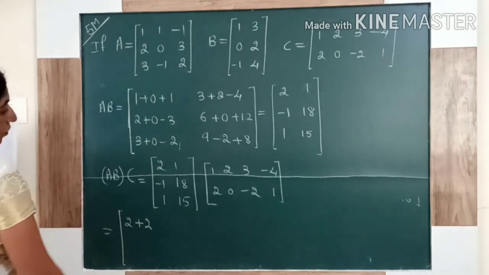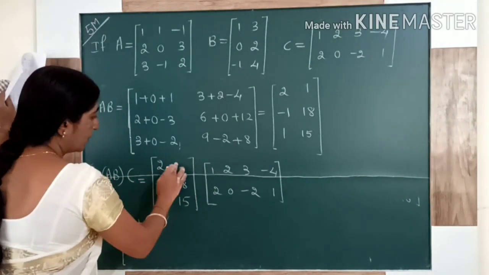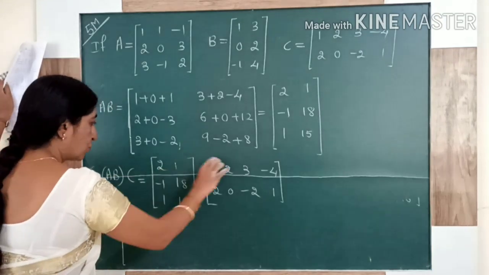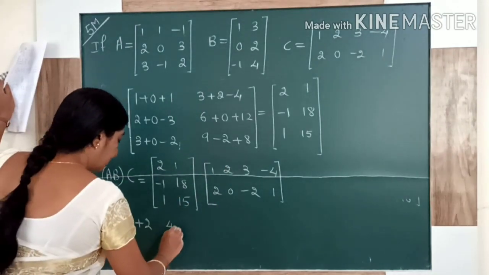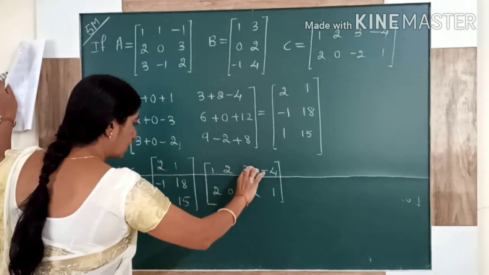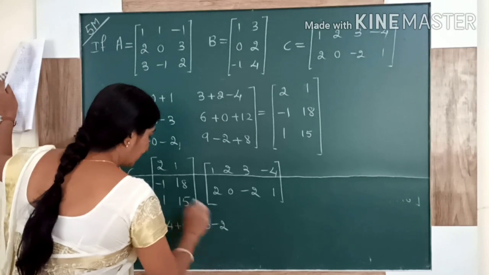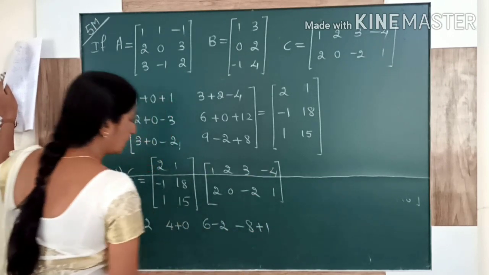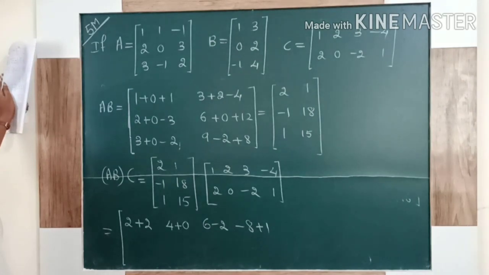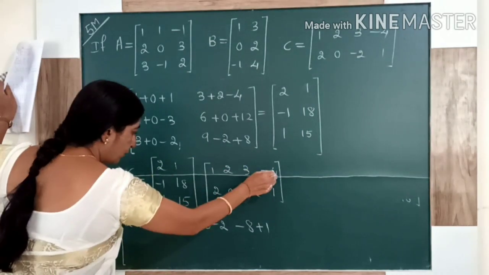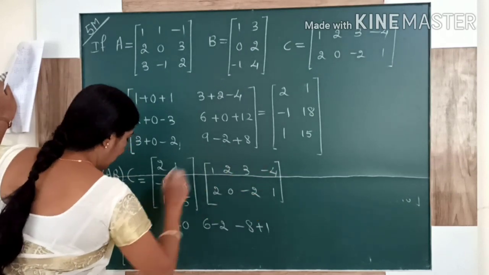First row with first column, 2 into 1 plus 1 into 2. Then leave some place. First row with second column. Then leave some place. First row with third column. Then leave some place. First row with fourth column, corresponding elements. 2 into minus 4 plus 1 into 1.